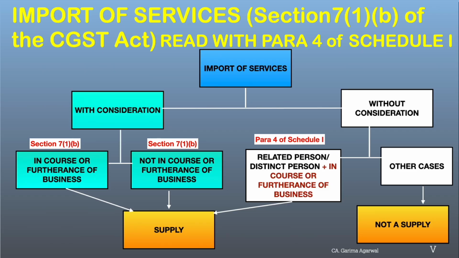So now, in summary, let's see whether a transaction is a supply under GST or not in regard to import of service. Basically, this is the recap of section 7(1)(b) read with Para 4 of Schedule 1 of the CGST Act. You may also refer to the video on section 7. When there is an import of service, this is important. We are talking only about service here, and it is imported from outside India to India with consideration, then it is a supply under GST, and GST will apply under reverse charge. This is provided under section 7(1)(b).